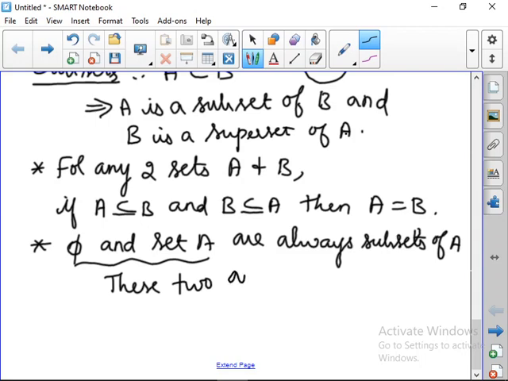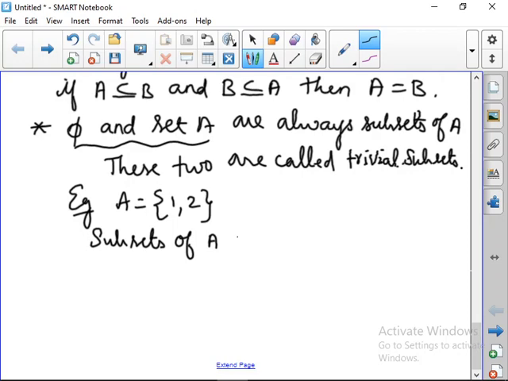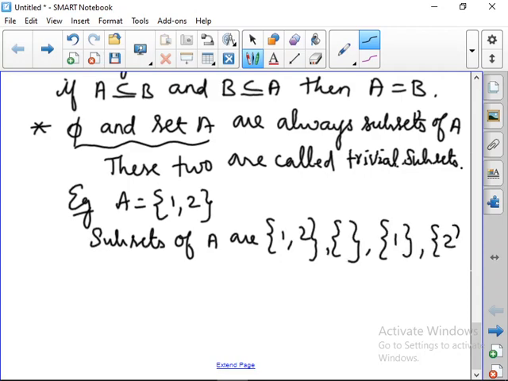These two are called trivial subsets. For example, if you are considering A is equal to 1, 2, how can you write the subsets of A? The subsets of A are 1, 2, the same set can be there, the empty set can be there, then 1 alone, and then 2 alone. What is a subset?